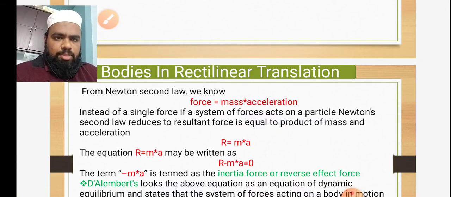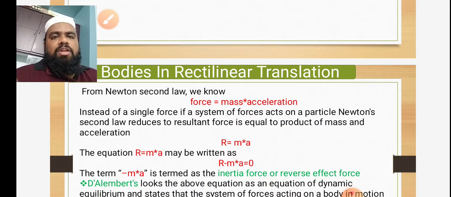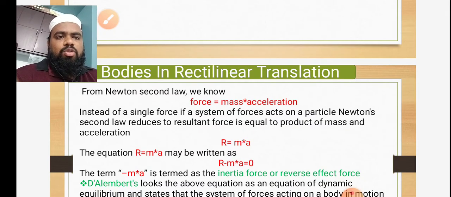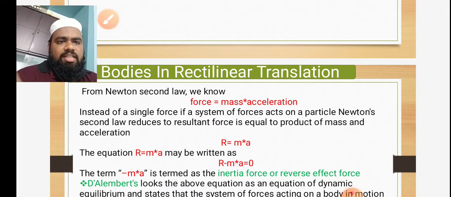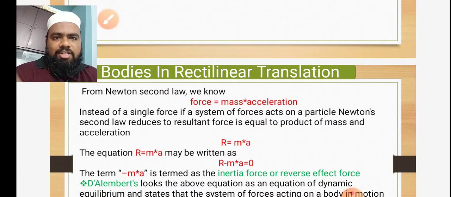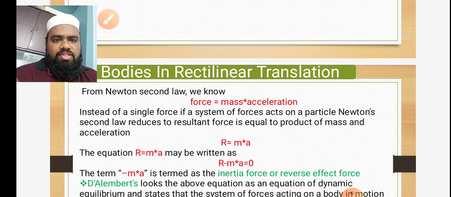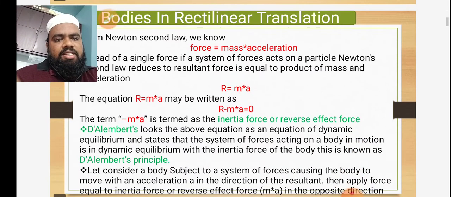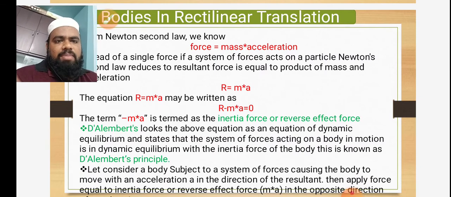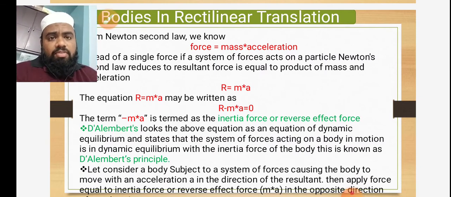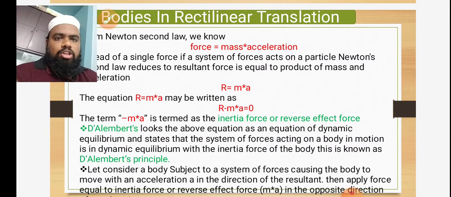So in the fourth unit we discuss D'Alembert's principle, and in the fifth unit we discuss the work energy method and the impulse momentum method. So what is D'Alembert's principle? We'll see. For rectilinear motion, Newton's second law says force is equal to mass into acceleration. We are very familiar with this. Now what D'Alembert said is R = ma, so R minus ma is equal to 0, where R is the resultant force, the net force acting on the body.